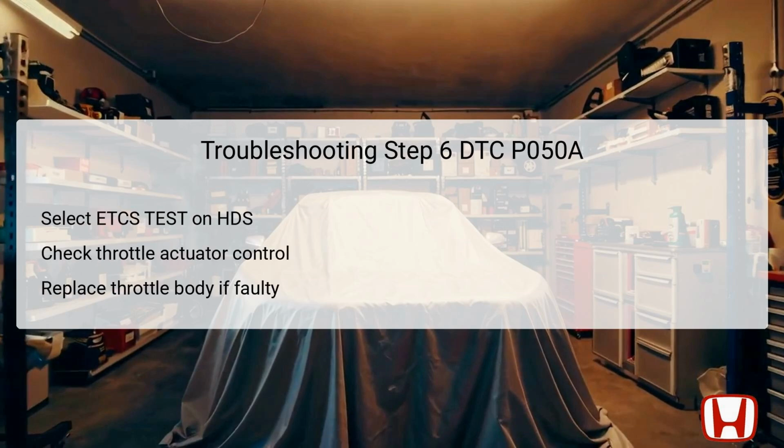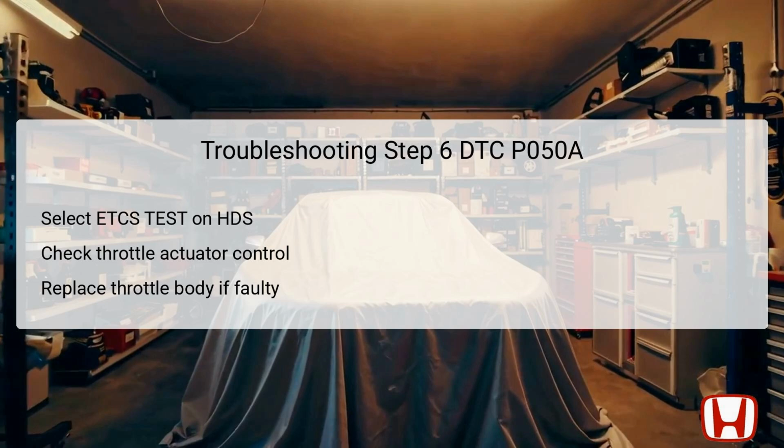Step 6 requires selecting the ETCS test option in the inspection menu of the HDS. The Electronic Throttle Control System, ETCS, is essential for monitoring the throttle position and ensuring that the throttle actuator control valve operates correctly. During this step, you will assess whether the throttle actuator control valve is functioning within specifications. If the test indicates that the control valve is not normal, it suggests that the throttle body may be faulty. In that case, it is necessary to replace the throttle body entirely to rectify the underlying issue affecting the idle air control system performance.